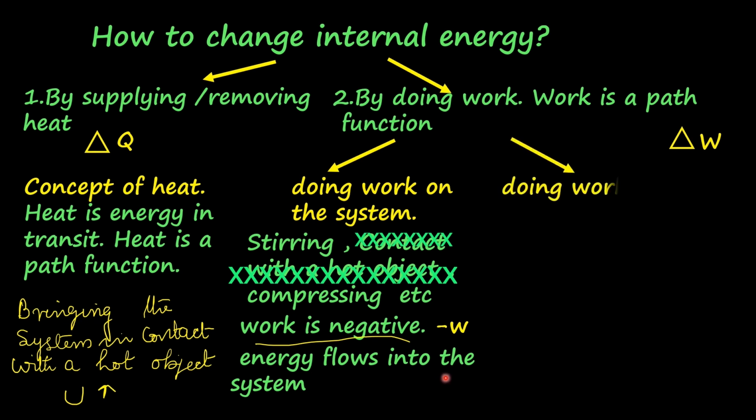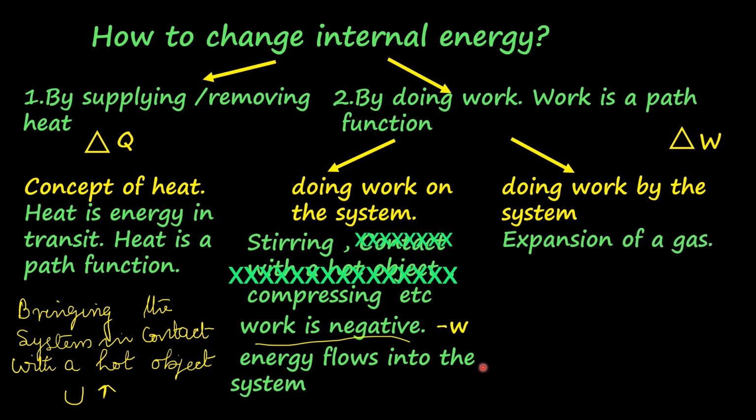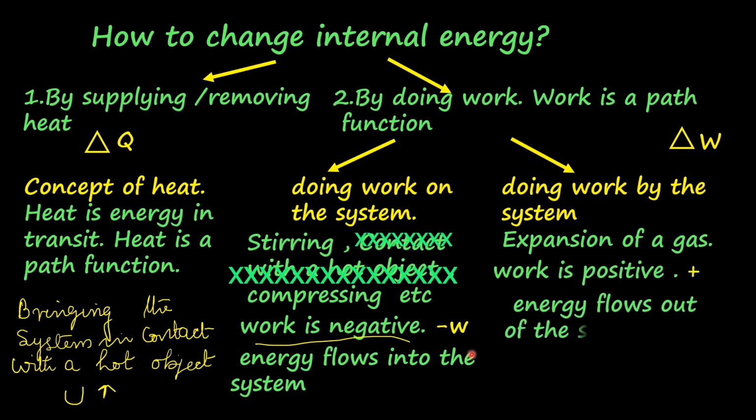Similarly, internal energy of a system can be changed by doing work by the system. When a gas enclosed in a vessel fitted with a piston expands, then it pushes the piston upward. Then work is done by the system on the environment. So expansion of a gas is work done by the system. In this case, work is taken as positive W. Energy flows out of the system because the work is done by the system, meaning it is using some energy. The sign is then positive. You have to remember this.